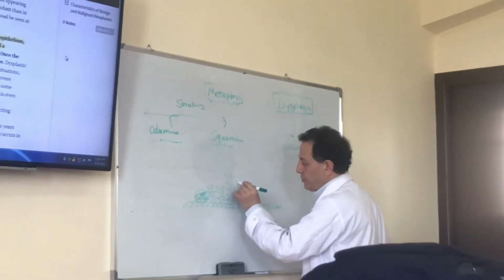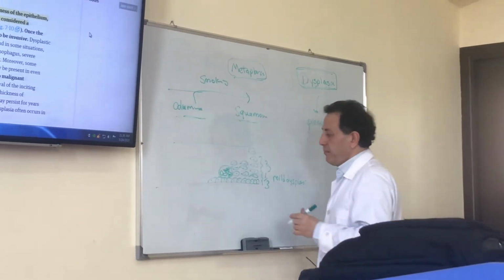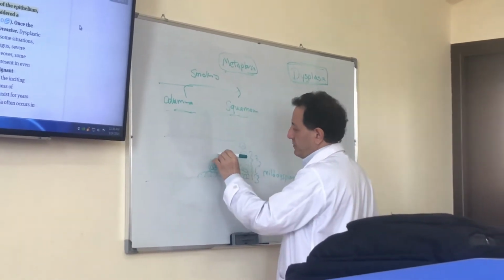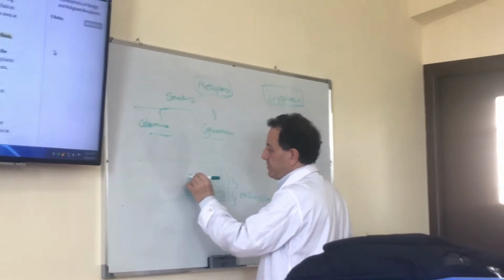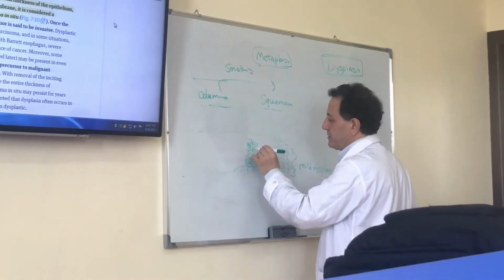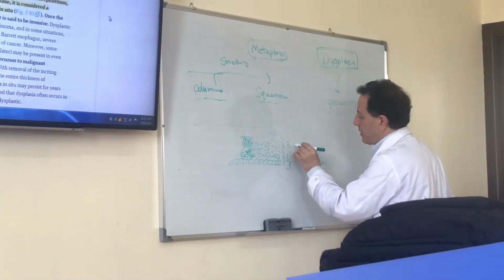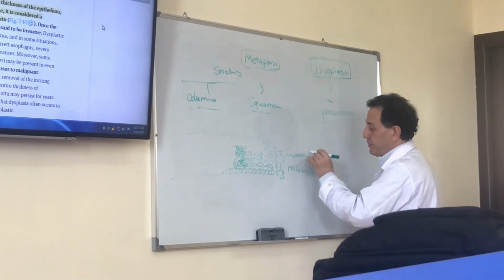If 2/3 of the thickness of this epithelium shows atypical and disordered epithelium, so different angles, different orders, loss of polarity, then it will be called moderate dysplasia.